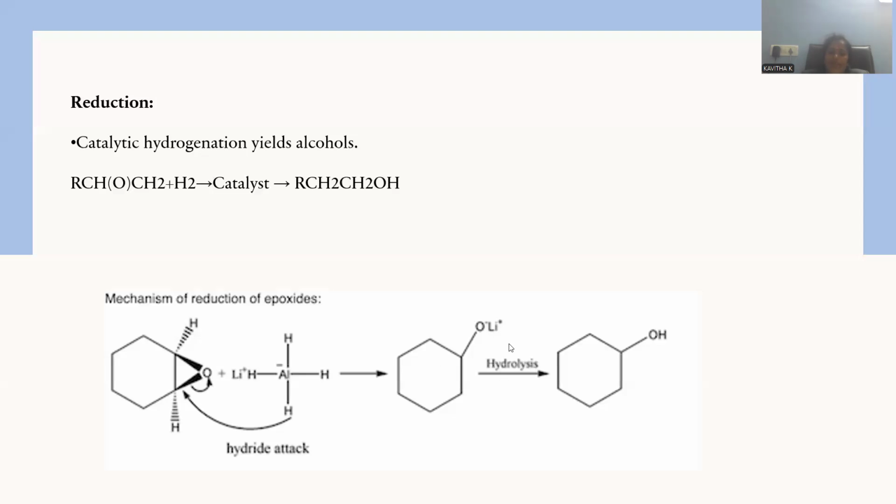Later on, we have to go for subsequent hydrolysis. Hydrolysis gives one proton to the oxygen, so that a hydroxy compound will be generated. Simply, the epoxide will turn into hydroxy by the reduction process, so that primary alcohols are the expected products with open chain epoxides. If I'm taking cyclohexane epoxide, then secondary alcohols will be originated. This is the way reduction will be accomplished, giving rise to alcohols as the destination products.